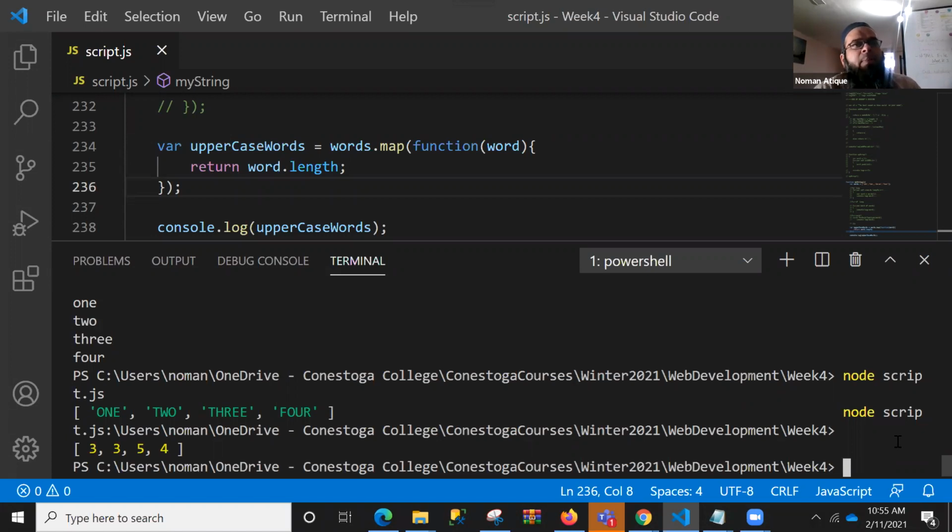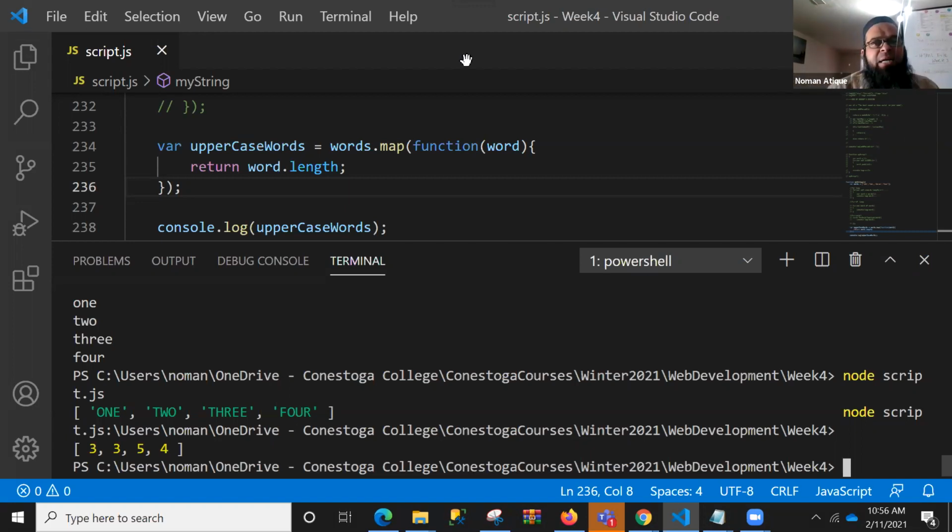Map function. Oh, yes. So what is the difference between map and forEach, or slash each? So listen about that. forEach is not directly meant to change something. It is there to run through a particular amount of array values. So forEach or for of or for loop, they do not have any specific working of changing something. They are there to run through a list of values. While on the other hand, map really maps something with something else.